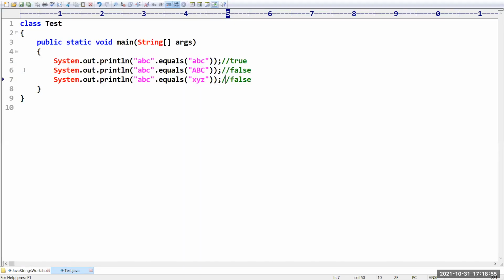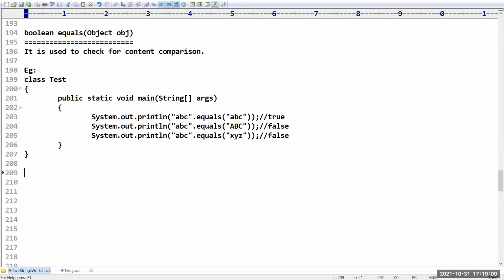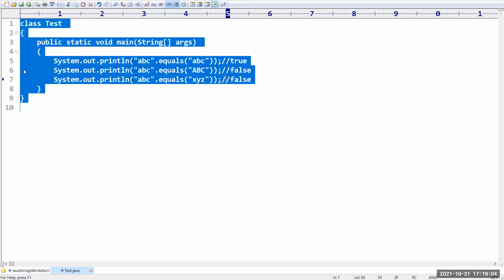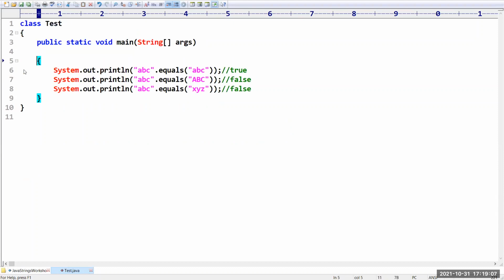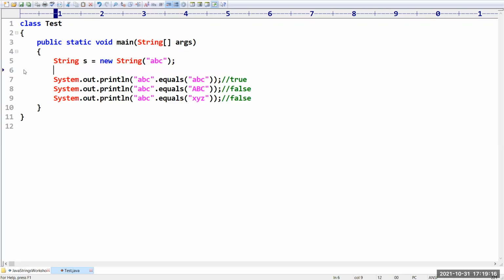Next, I want to go with one more example related to this. Just for your interview purpose, I'm explaining these types of questions you can expect in interviews. String s is equal to new String of ABC. Now I am creating a StringBuffer: StringBuffer sb is equal to new StringBuffer with the content ABC.